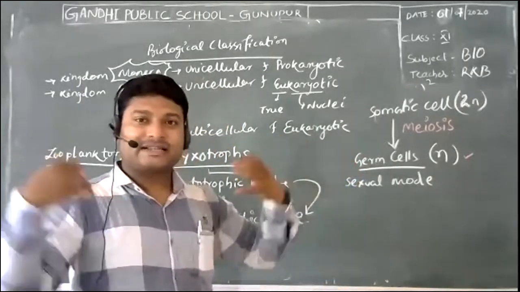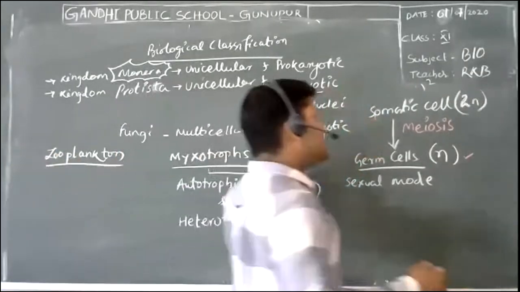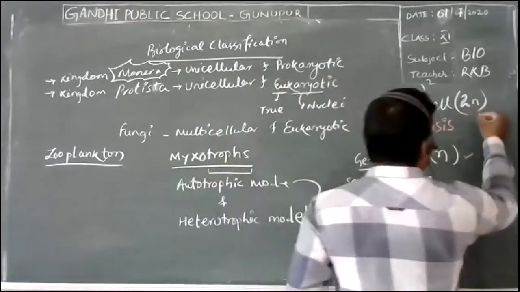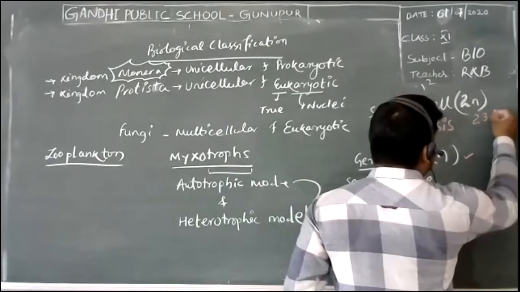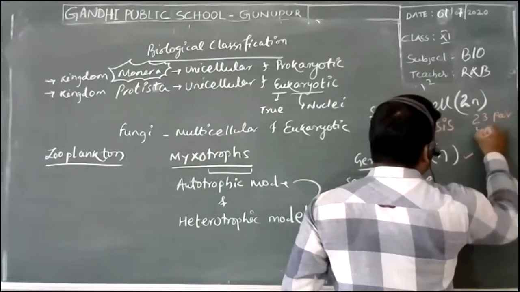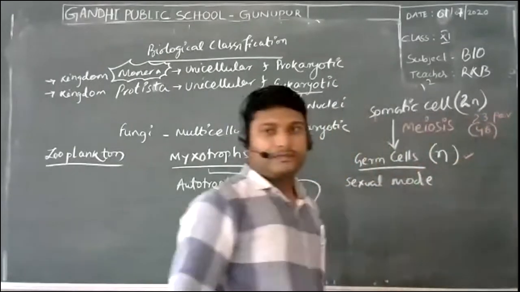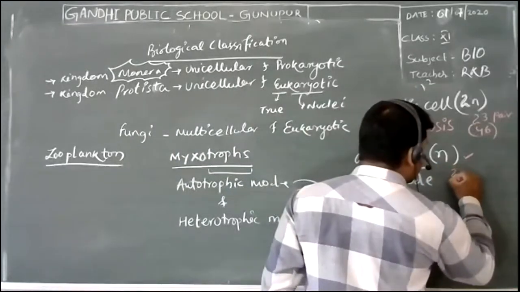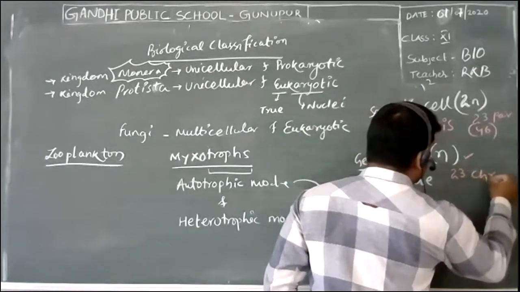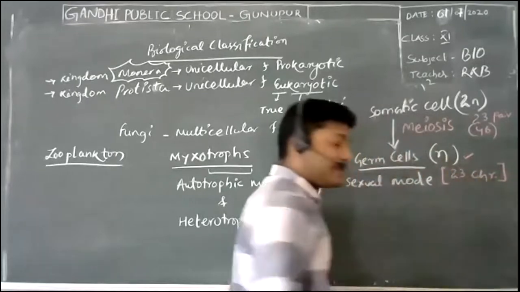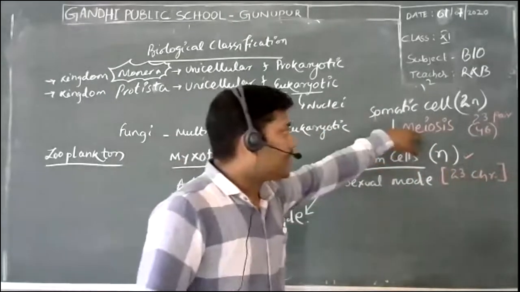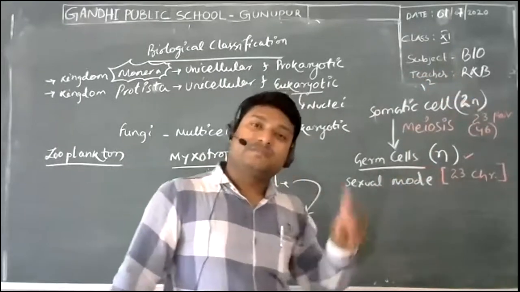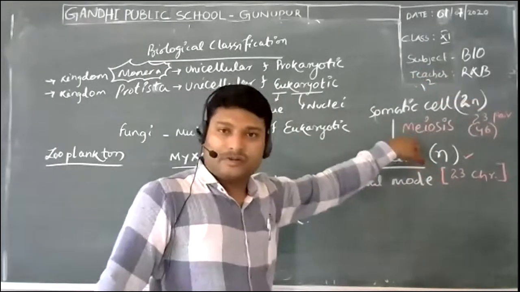So if I take the example of humans, the somatic cell in our case consists of 23 pairs, or 46 chromosomes. But in the germ cell, only 23 chromosomes are actually present. That means out of the 23 pairs, it becomes only 23. And that is possible because of meiosis.